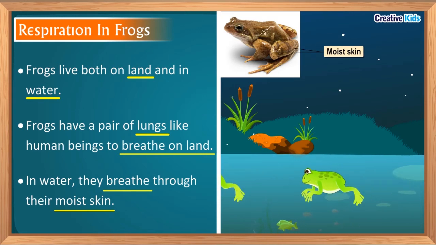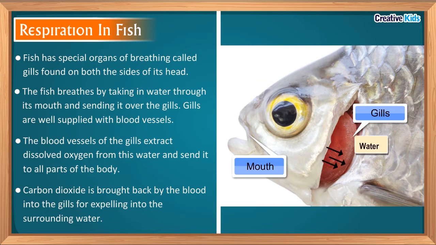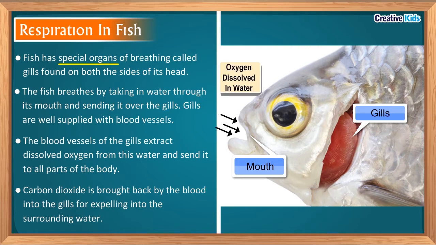What about fish? How do fish breathe? Fish live in water. Then, do they breathe through their skin like frogs do? No. Fish have special organs for breathing. And what are these organs called? These organs are called gills. Look at this. These are gills.